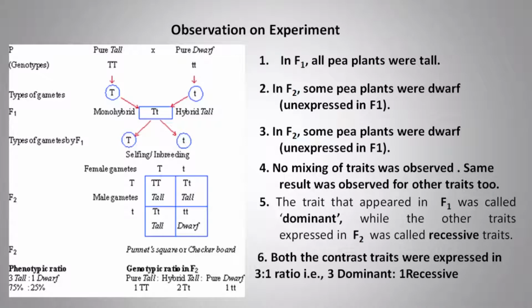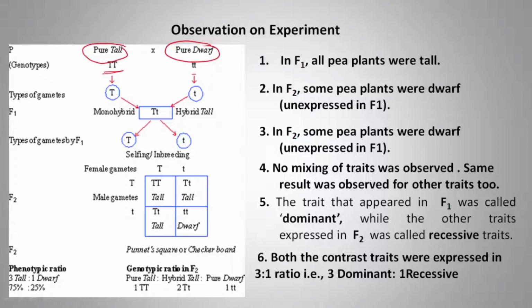In the experiment, suppose he took a pure tall variety and a pure dwarf variety, and the genotypes will be TT and small t. Small t represents the recessive character, and capital T represents the dominant character.